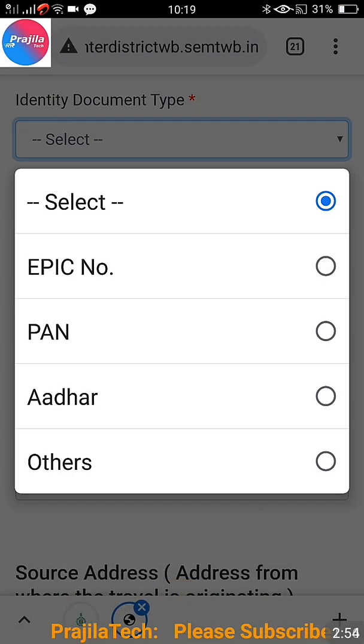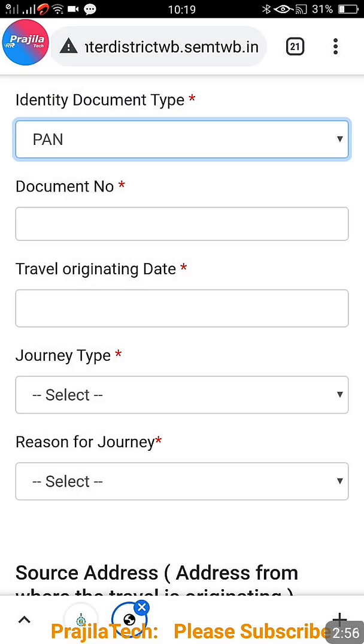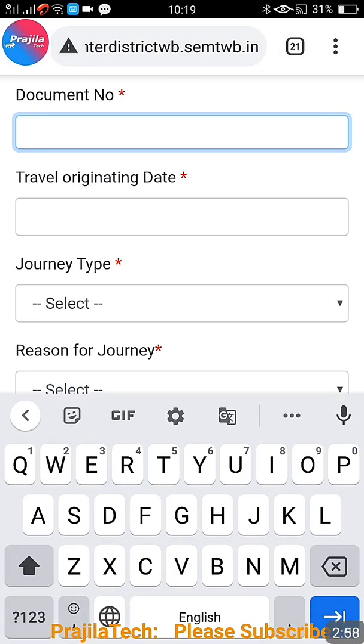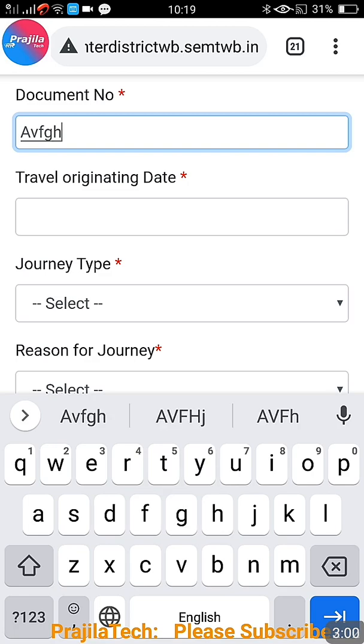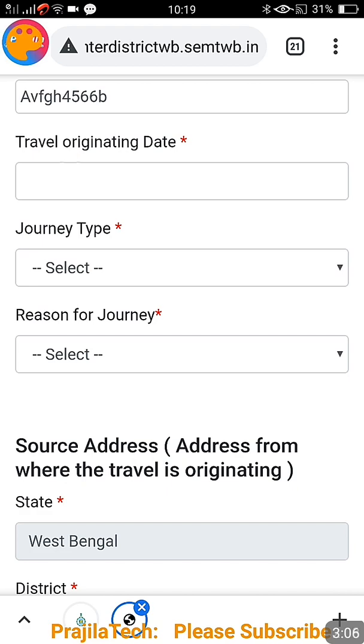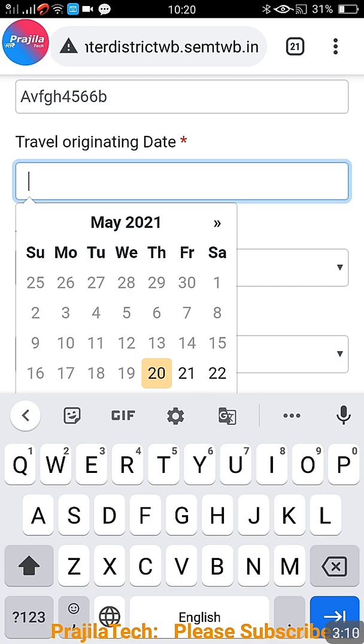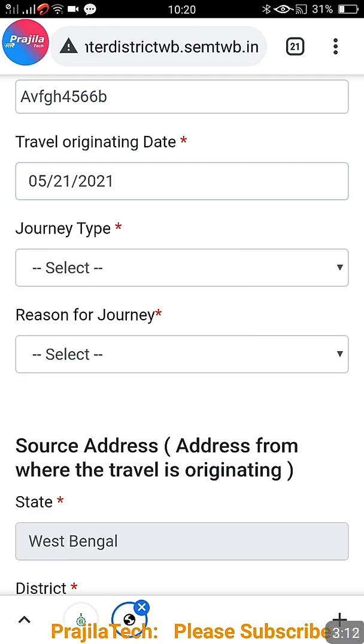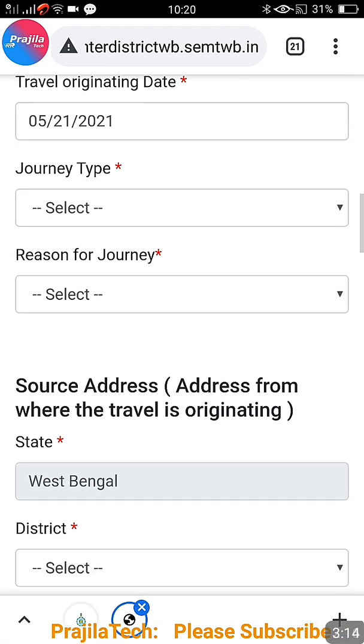Okay friends, so now you can select, for example, let me select PAN card, and the document number you have to give. In this example you have to give PAN card because I have selected PAN. If you select Aadhaar, you have to give your Aadhaar number here. Now this is a travel originating date. That means which date you are going to start your travel. Okay, let me select 21st, tomorrow.